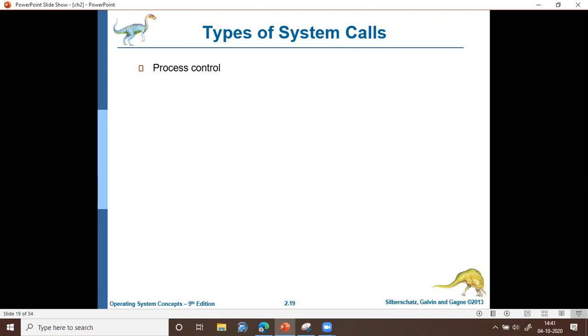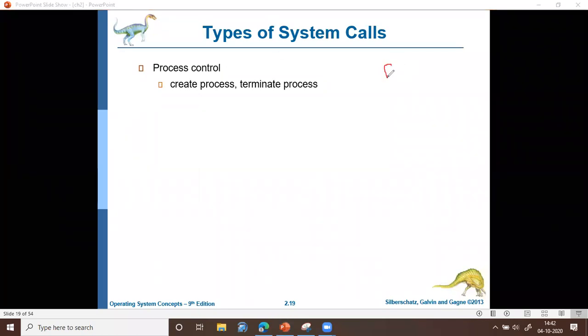So the first system call is create process and terminate process. So create process is used to create a new process, and terminate process is used to finish or complete the execution of a particular process. Typically in Unix, a process is created by using a command called fork. So Unix supports one particular command, the name of the command is fork. So using this particular command, the processes are created in Unix.